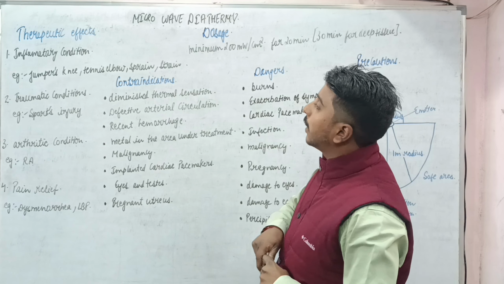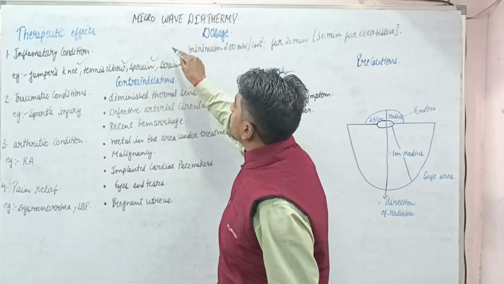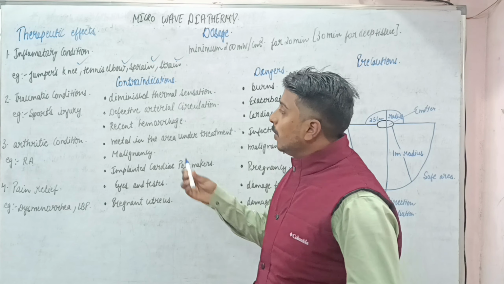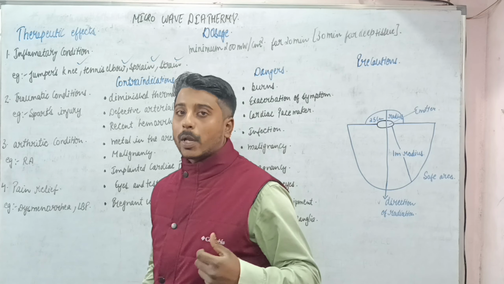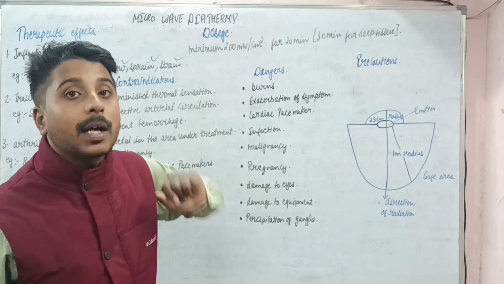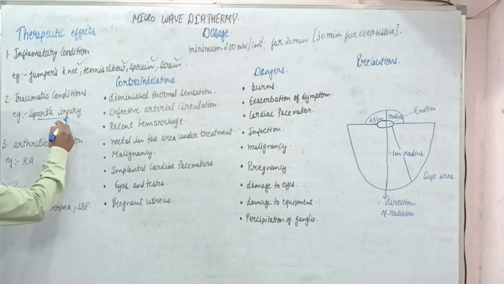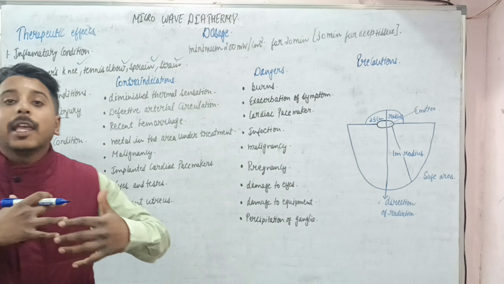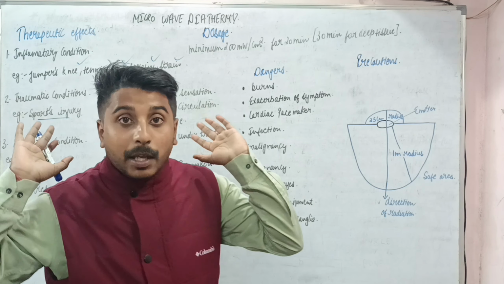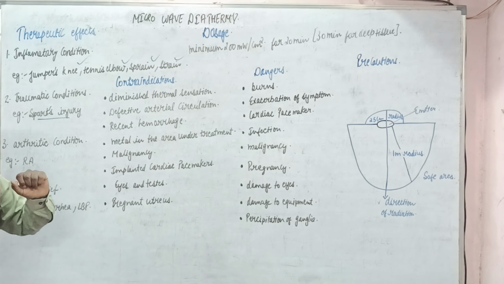Examples include jumper's knee, tennis elbow, sprain or strain. Similarly, in traumatic conditions, in the acute stage we will not use continuous microwave diathermy. Its example is sports injury. If it is acute and we give continuous microwave diathermy, it will exacerbate the condition or the symptoms, so here we use pulse microwave diathermy.